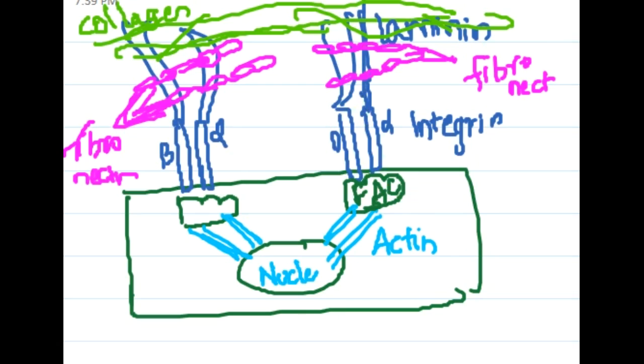These integrins are a large family of transmembrane heterodimeric glycoproteins. What do they help us in? They allow the cells to attach to laminins and fibronectins.